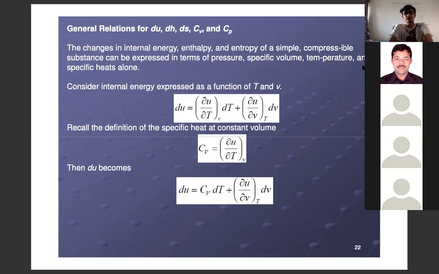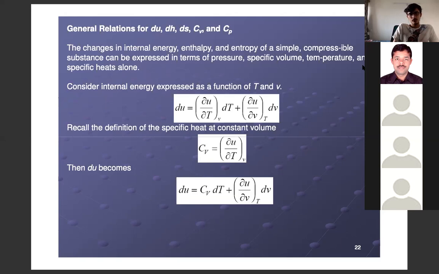The first one is internal energy. The change in internal energy, enthalpy, and entropy of a simple compressible substance can be expressed in terms of pressure, volume, temperature, and specific heats. So specific heat needs to be included here to express internal energy. Now this expression, du equals (∂u/∂T) dT plus (∂u/∂v) dv, is the exact differential of internal energy in terms of temperature and volume, right?